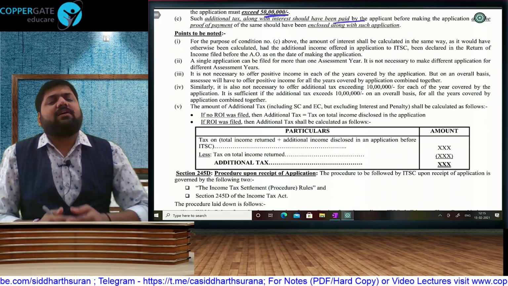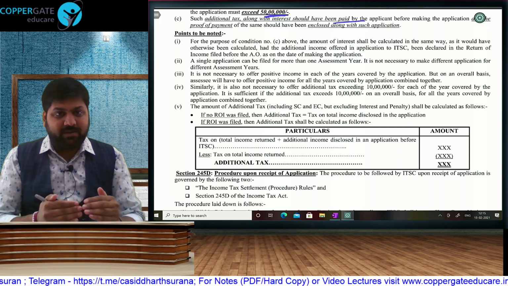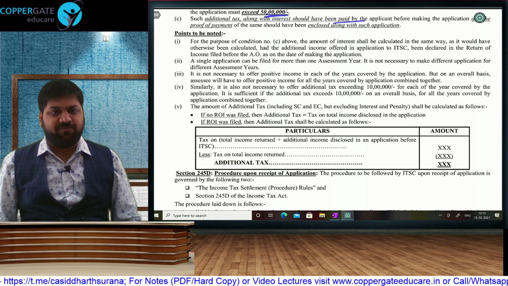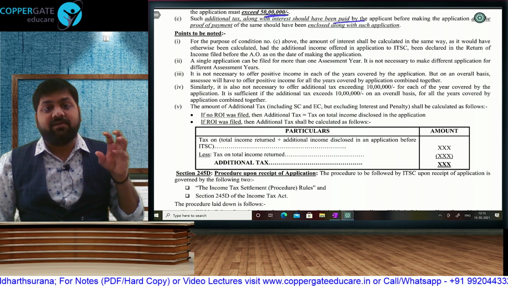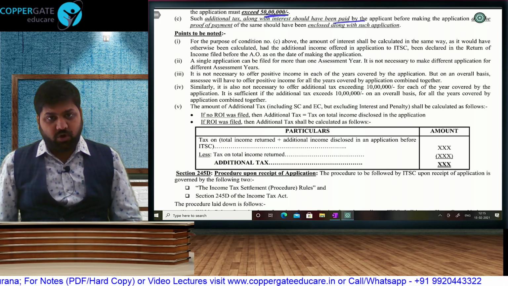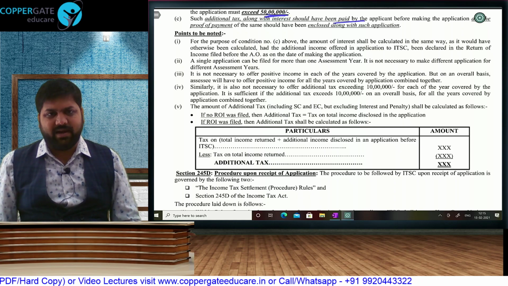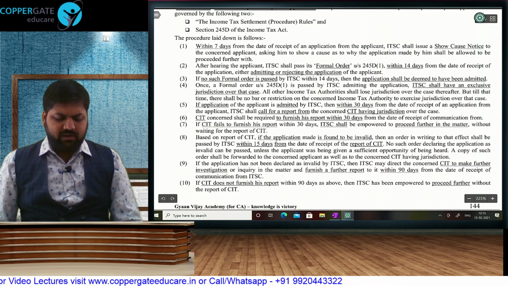And the other points are worth reading, that this extra tax is per application, not per year. Sometimes you will make an application for multiple years, so your extra tax condition has to be fulfilled per application, not per annum. If you have earlier filed a return, then the extra amount should cross 10 lakh or 50 lakh. And if you have not filed a return, then whatever you are showing right now is your extra tax only. So that should be exceeding 10 lakh or 50 lakh rupees.